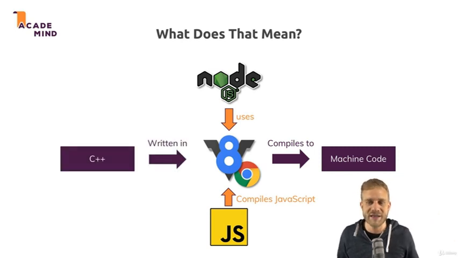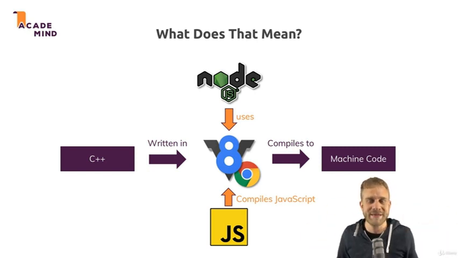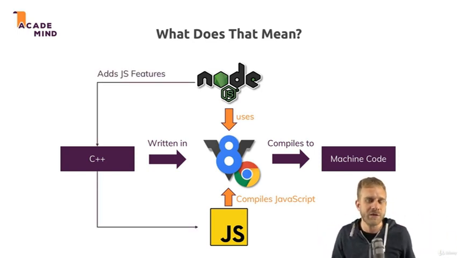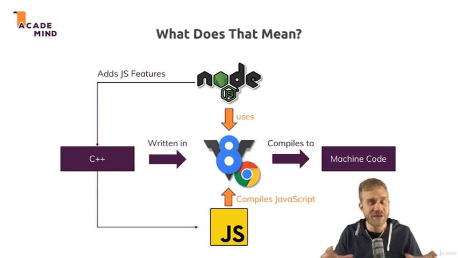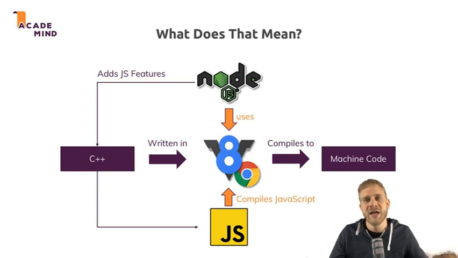V8 itself is written in C++, but that doesn't really matter too much for you. You don't need to write any C++ code to use JavaScript or Node.js. But Node.js basically takes that V8 code basis, which is written in C++, and adds certain features, like, for example, working with your local file system, opening files, reading files, deleting files. These are all things which are not possible in the browser. You can't access your local file system in the browser for security reasons, so this is not supported. Node.js adds these features to V8's engine, you could say, so that you can suddenly do that.